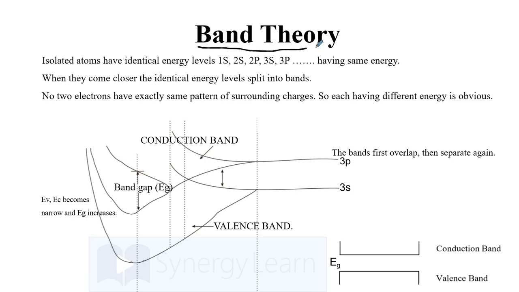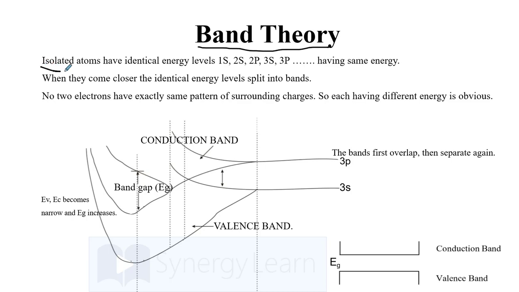Band theory for semiconductors. Different substances have different properties like their luster, their chemical properties, their strength, or their conductivity. We have different models to explain different behavior, like the electron sea model for metals. For covalent bonds, we have molecular orbital theory. Similarly, the conductivity of substances, particularly semiconductors, is best explained using band theory.